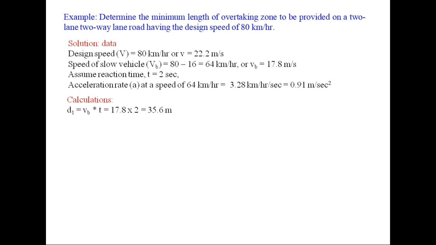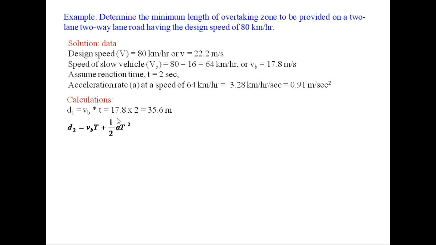D1 is VB into T. VB is 64 km/h or 17.8 meter per second. T is 2 seconds, that gives you 35.6 meter. Now D2 is VB into T plus half AT square.